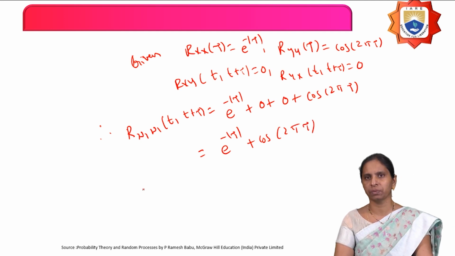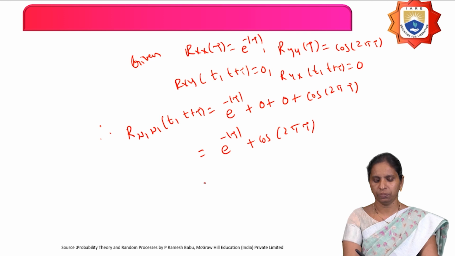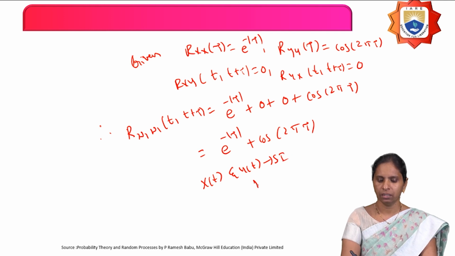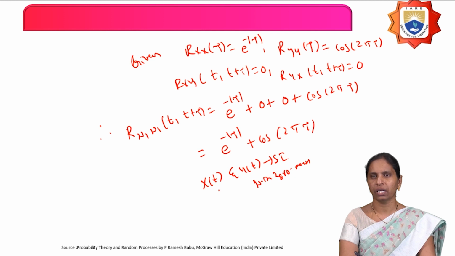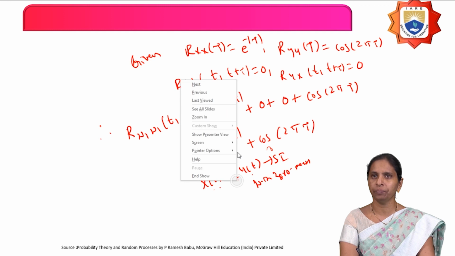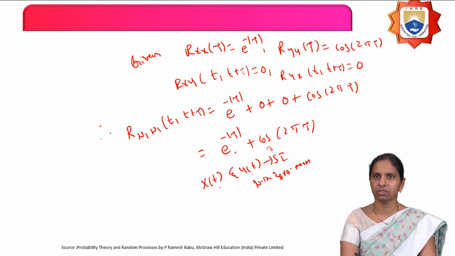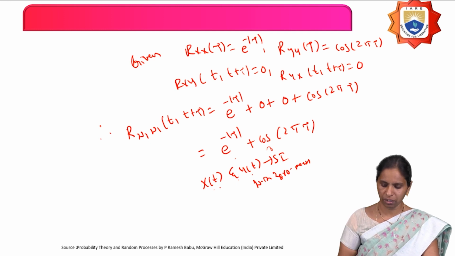What does this mean? What can you say? If you have two random processes that are statistically independent and have zero mean, then the autocorrelation function of the sum of those two random processes is equal to the sum of the autocorrelation functions of the individual random processes. So that statement you can give.